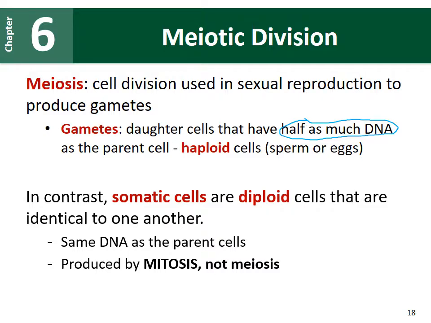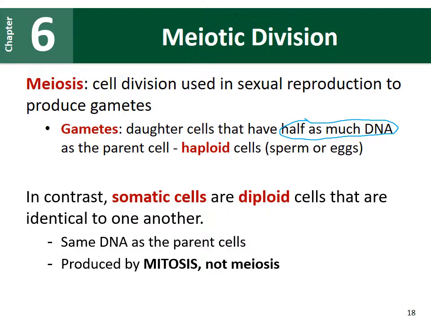If we compare that to the majority of our cells, which are called somatic cells, most of our cells, like skin cells, muscle cells, nerve cells, they are somatic cells. They have the normal number of chromosomes, so they're referred to as diploid cells. And all of these diploid cells that we have are genetically identical to one another. So they have the same DNA as their parent cells. These somatic cells are produced through that mitosis that we just looked at, not through the cell division that we're going to look at now, which is meiosis.